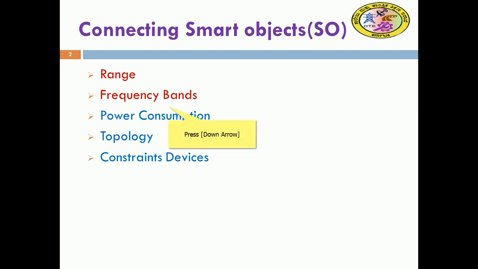Constrained devices. Normally IoT always suffers from constraints, in the sense that communication may be lossy, the memory may be very small, and power may be minute. So there are constraints.